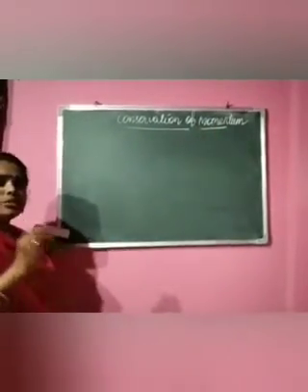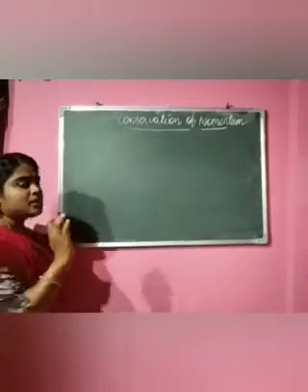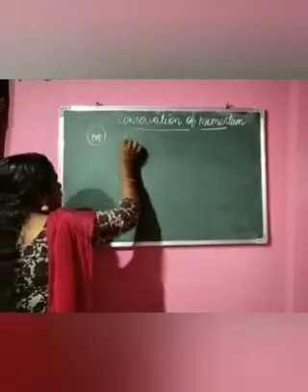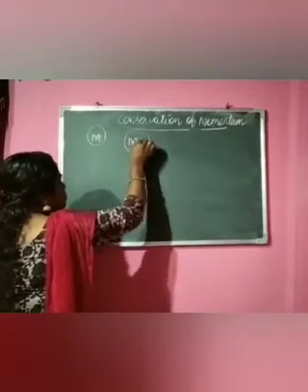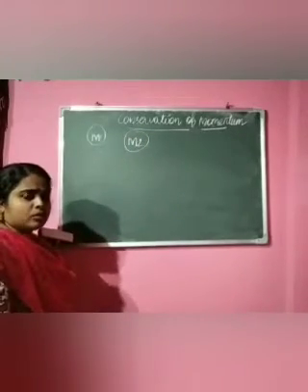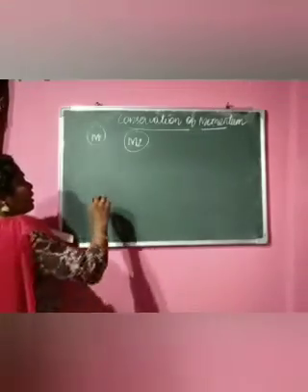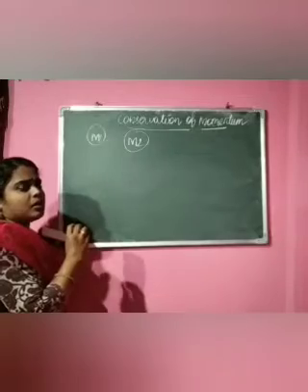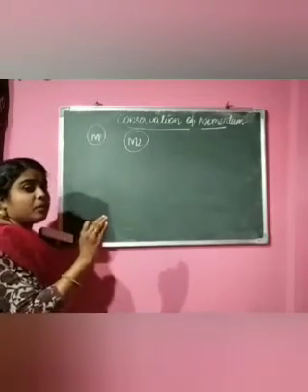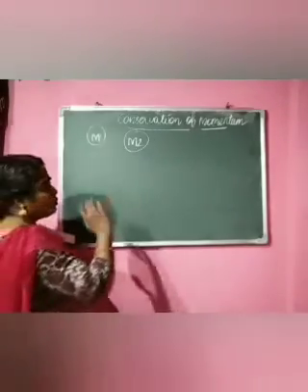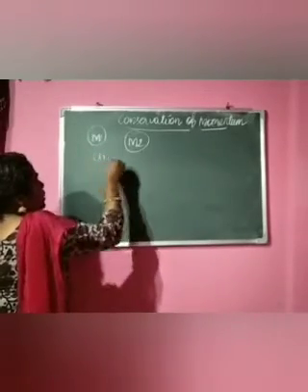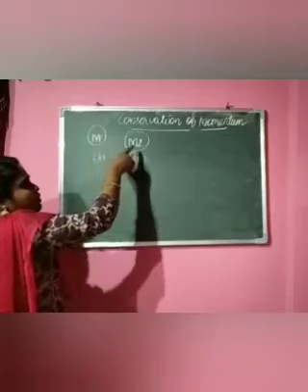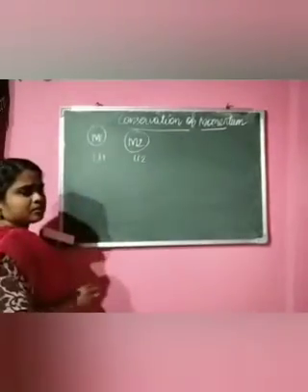Let us consider two masses m1 and m2. These two masses are moving along a straight line with uniform initial velocities u1 and u2, the corresponding initial velocities of these two objects.